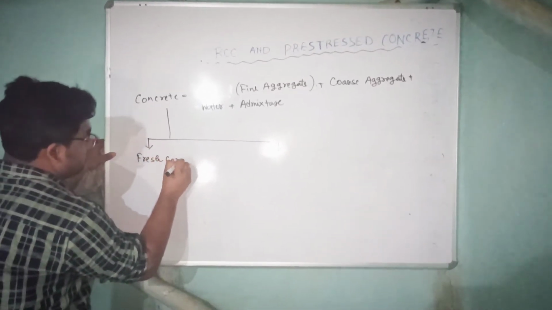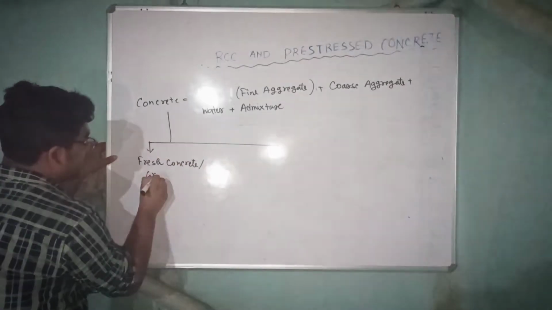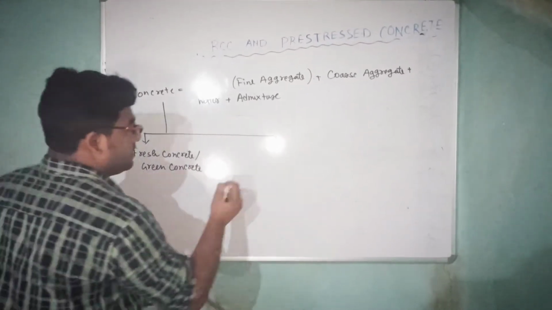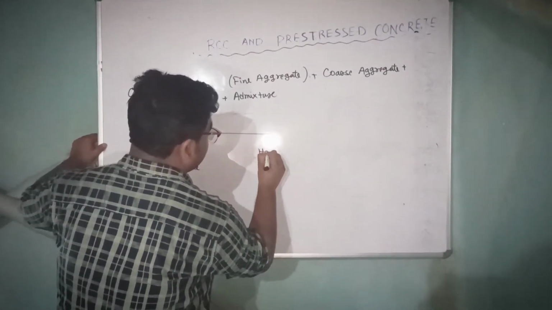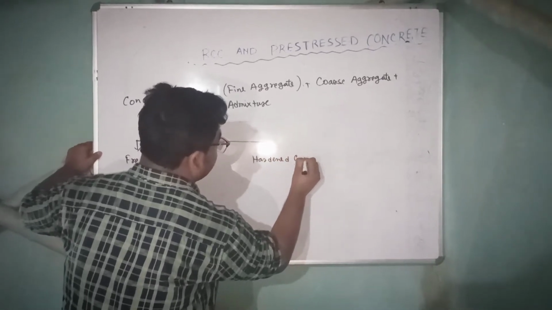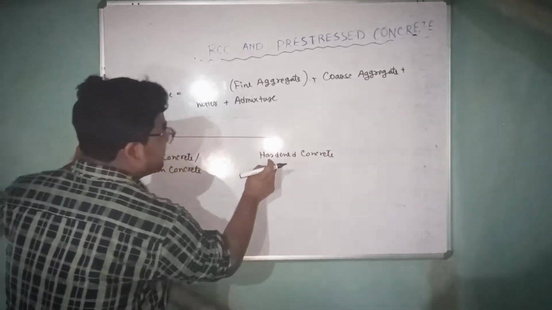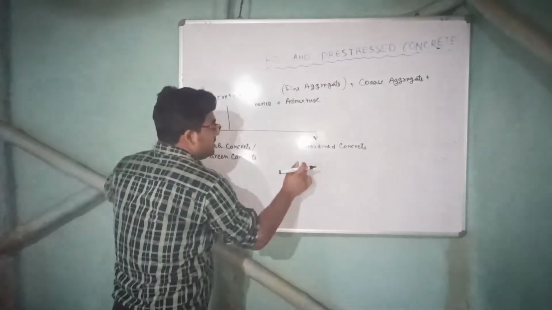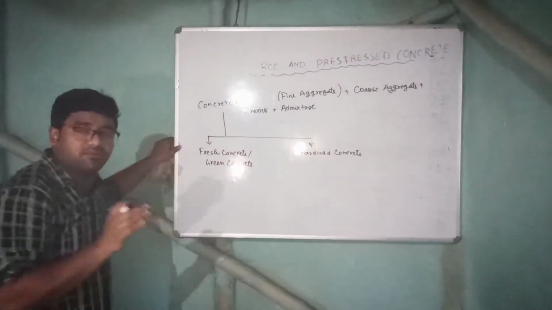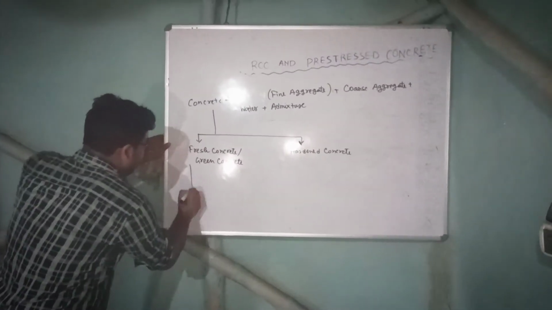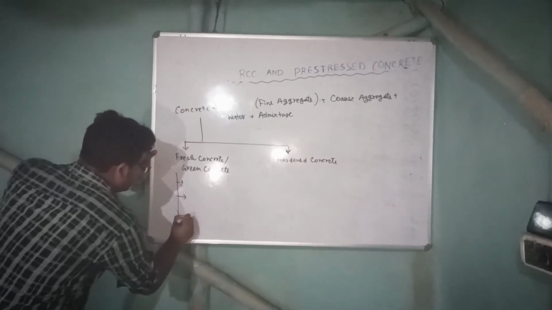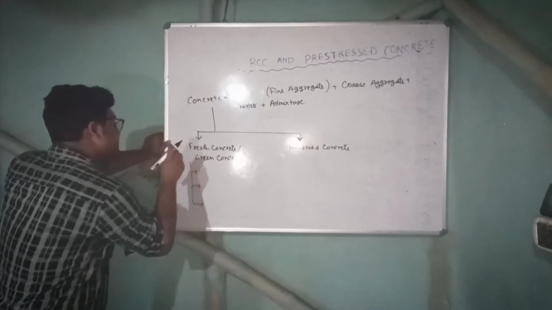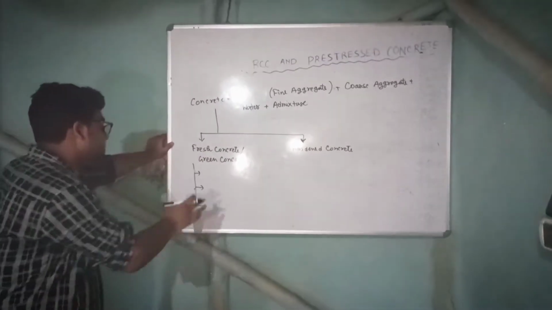Fresh concrete or green concrete, that is freshly prepared concrete. And the second one is called hardened concrete. The name itself suggests hardened, that is generally after 28 days of the casting of concrete. So in fresh concrete we have several tests to measure the quality of the fresh concrete.